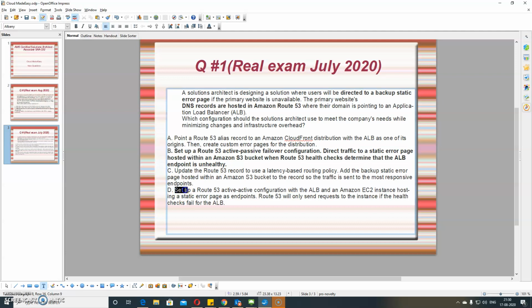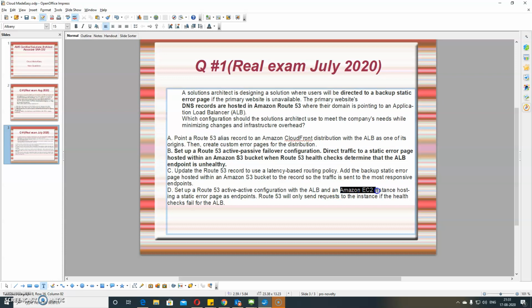And the next is set up a Route 53 active-passive configuration with the ALB and an Amazon EC2 instance that hosts a static error page, with Route 53 sending all requests. They are also saying the same: they would have health checks on the ALB, so if it fails, they will be routing to an error page which is hosted on EC2.